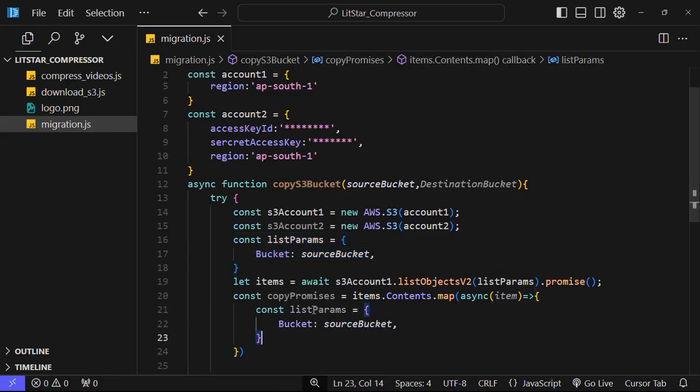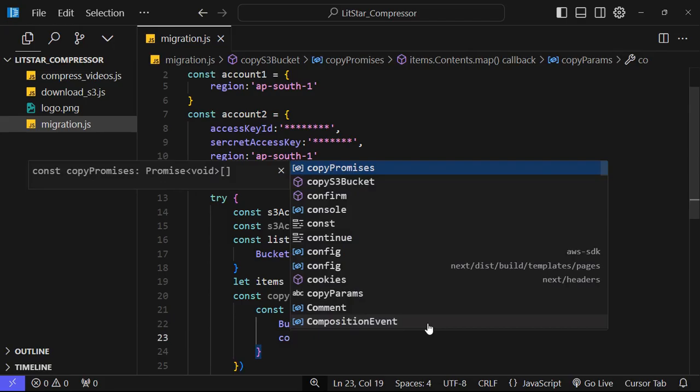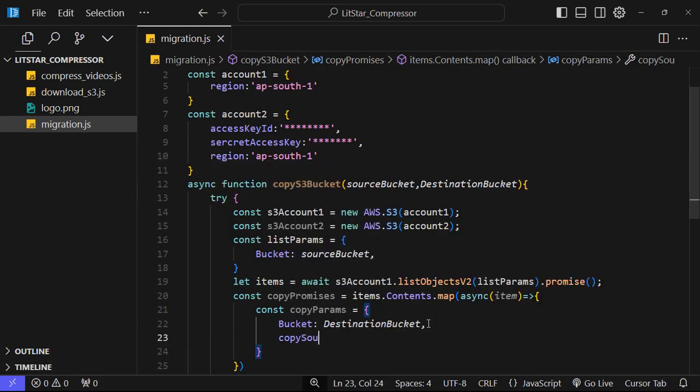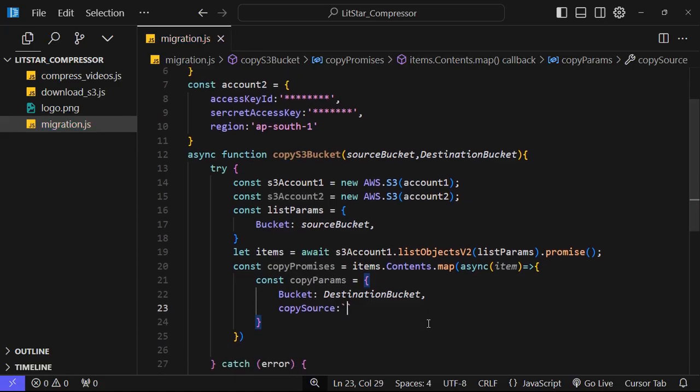Okay, instead of list param we will write copy param. Copy param, of course we need bucket, but this time we need the destination bucket. Now next we need to provide the source. So we will make copy source. Copy source will be a URL. What is the URL?